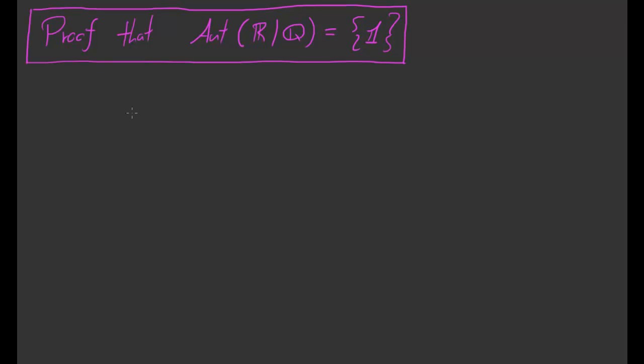Let's prove that Aut(R/Q) is equal to the trivial group, that the only automorphism of R over Q is the identity function. So the strategy for our proof is to use the following fact.